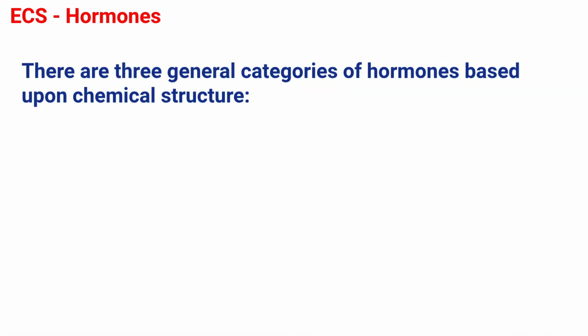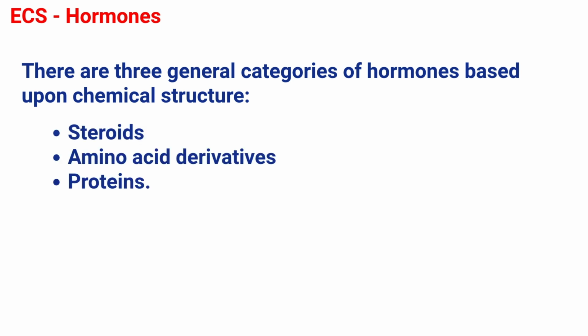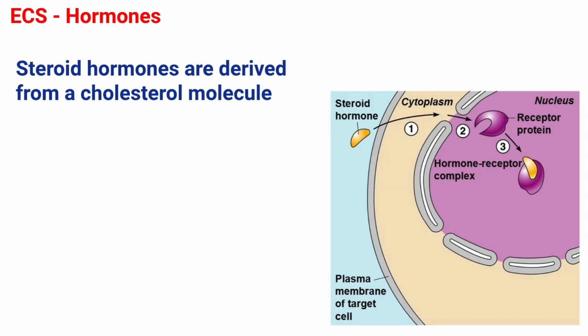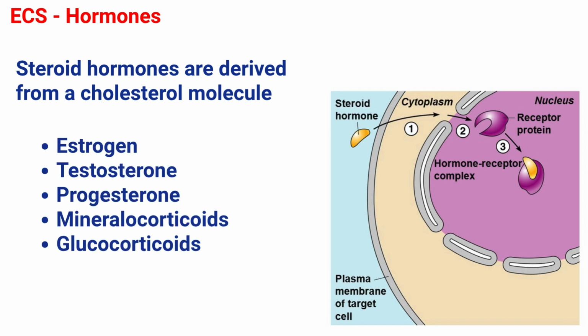There are three general categories of hormones based upon chemical structure. They are steroids, amino acid derivatives, and proteins. The chemical composition matters because it directly affects how the hormone relates to its receptor. Steroid hormones are derived from a cholesterol molecule. Examples of steroid hormones include estrogen, testosterone, progesterone, mineralocorticoids, and glucocorticoids. As lipids, they can pass through the cell membrane to reach receptors anywhere in the cell.